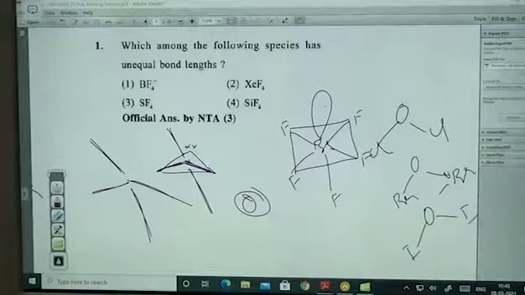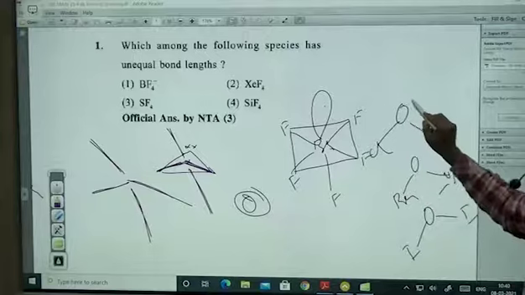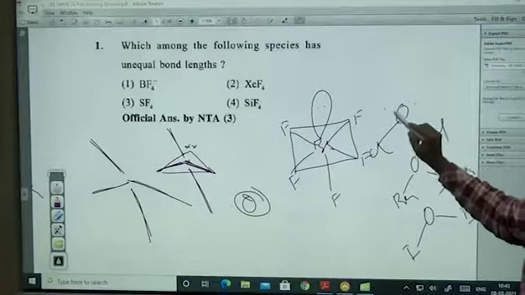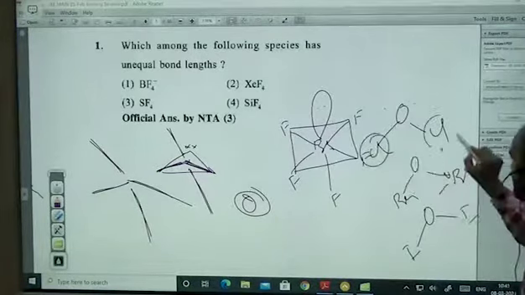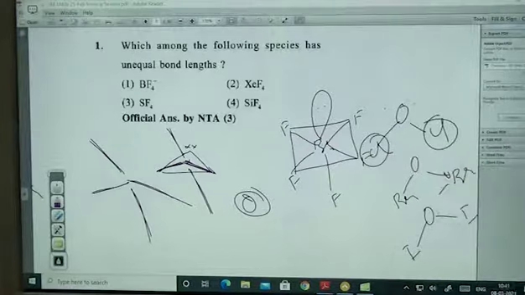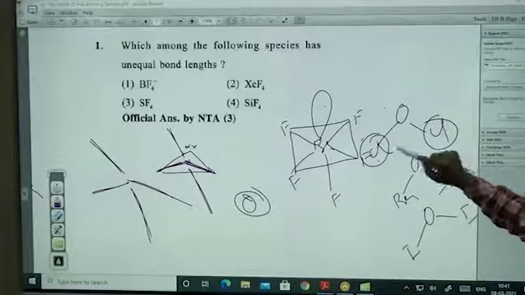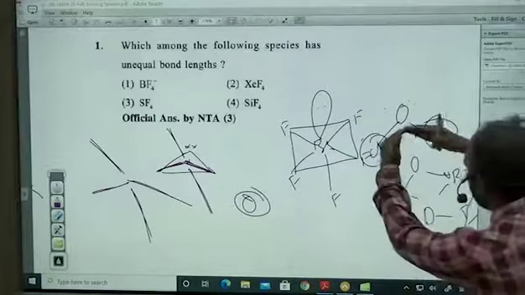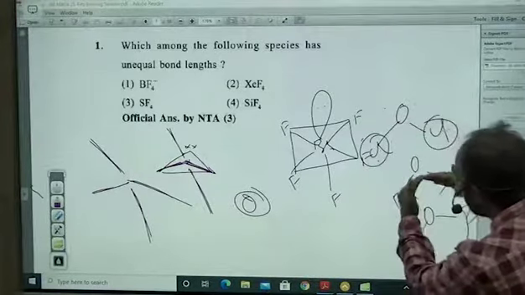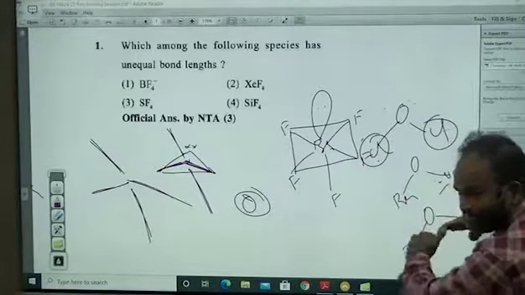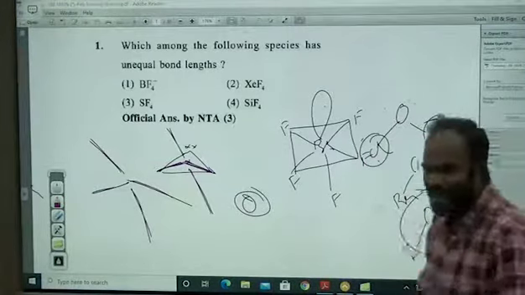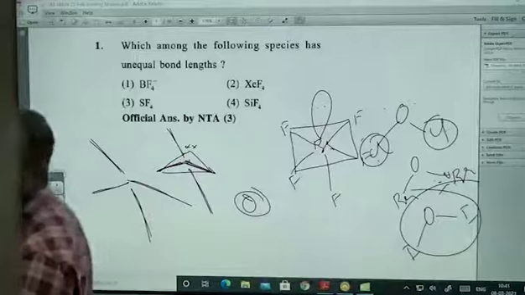Now you just try to comment on these bond angles. Actually we feel these lone pair repulsions, but here these lone pair repulsions are very high, because here 3 lone pairs are there. Therefore 6 lone pair repulsions will be there. That's why it will try to come. But here this will come more, and here this one will come even more. That's why OI2 is having the more bond angle.